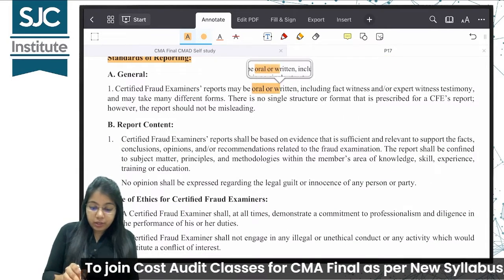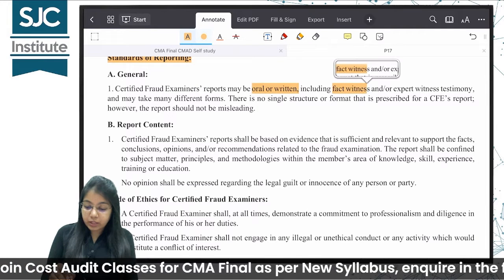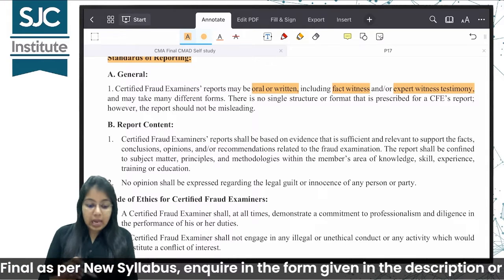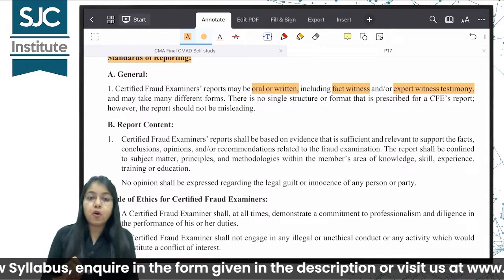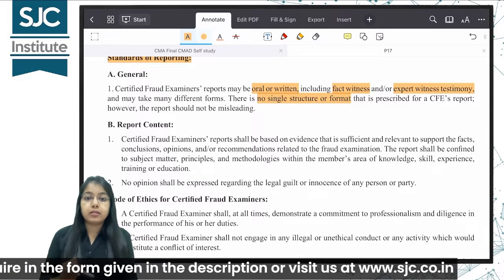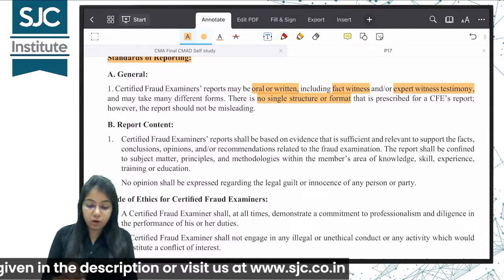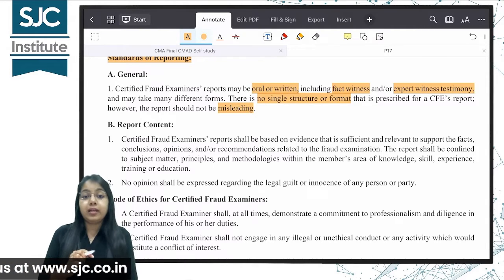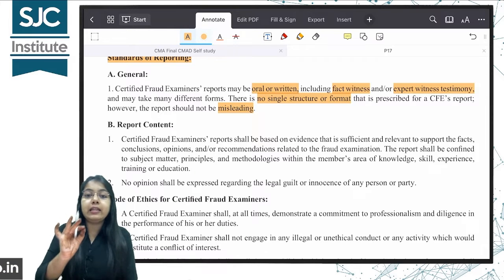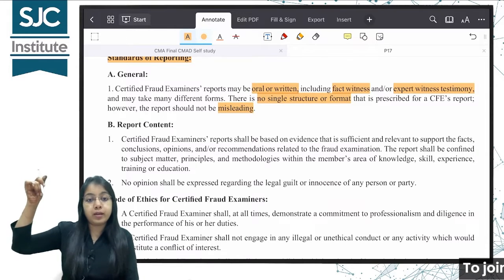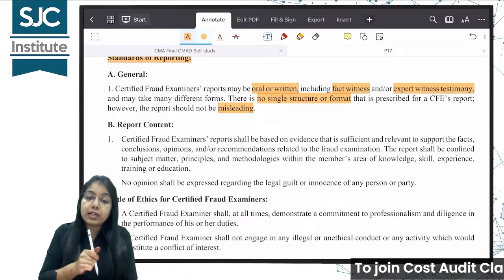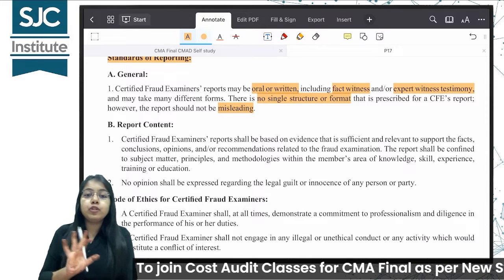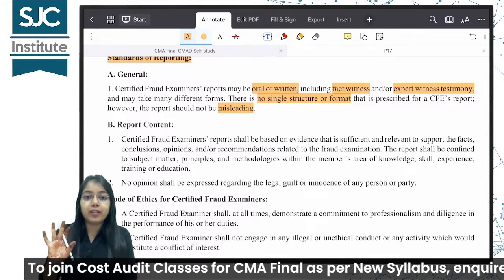CFE's reports may be oral or written, generally they are written, including fact witness and expert witness testimony, statements will have to be given of witnesses, and may take many different forms. There is no single structure or format that is prescribed for the report, but the report should not be misleading. And one very important thing is, in the report you should not give any opinion, any legal opinion that this person was found guilty. That is the court's work. Your work is only to investigate and give your report. It is a fact finding process. You do not have to be a judge that this person was found guilty and should be charged.